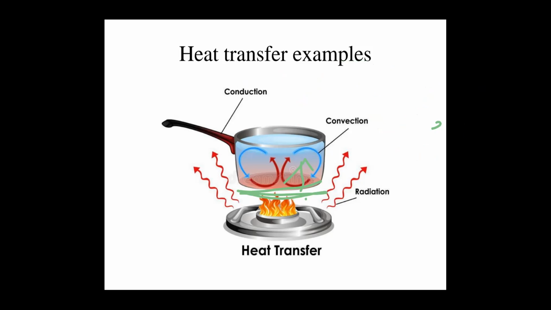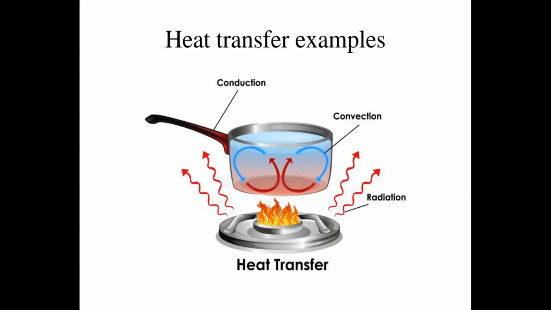For example, the heat from a fire is transferred to the atmosphere without any medium. It is in the form of an electromagnetic wave phenomenon, classified by wavelength and propagating at the speed of light, which is 3 into 10 power 8 meters per second. So it is transmitting the heat.